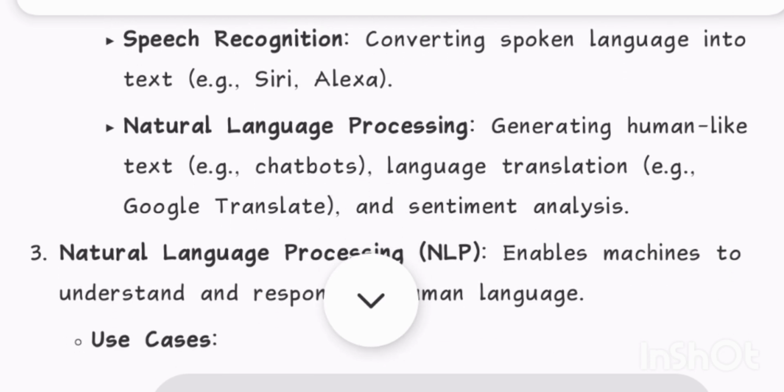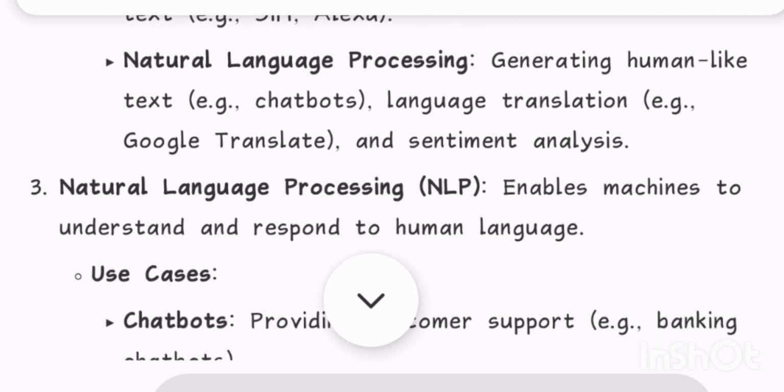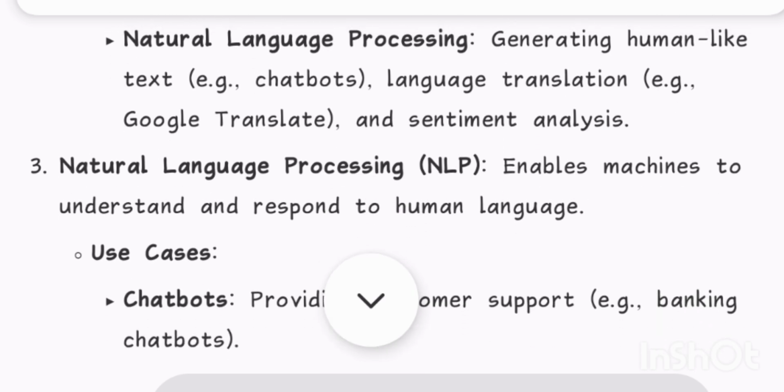Speech recognition, converting spoken language into text, e.g., Siri, Alexa. Natural language processing, generating human-like text, e.g., chatbots. Language translation, e.g., Google Translate, and sentiment analysis.